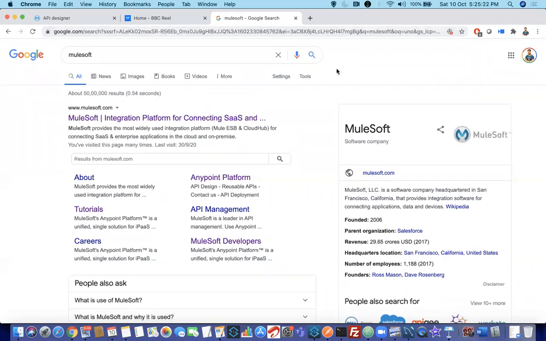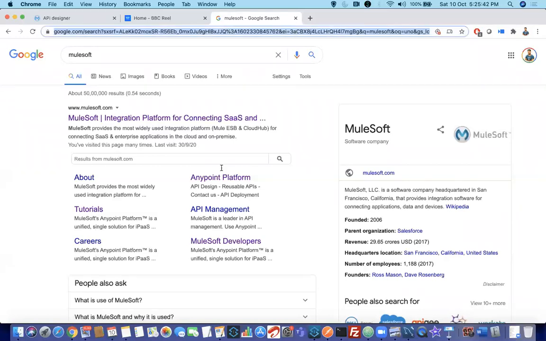It's not necessary that you have to pass everything in query parameters, but Google has created an API which accepts your inputs or request in the form of query parameters. That's how it is taking it, and it will do internal things and give the response like this. All right, this is all about API designing.